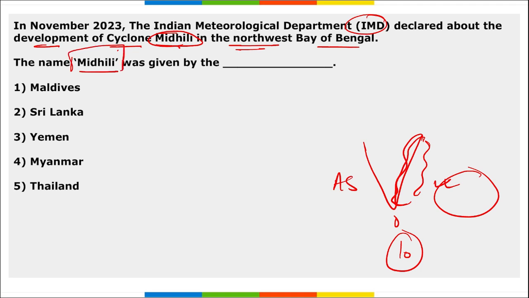So this name Midhili was given by Maldives. Right, this is the name of the cyclone that is going on in Bay of Bengal, and this will be affecting these states, that is your Odisha, right, West Bengal.